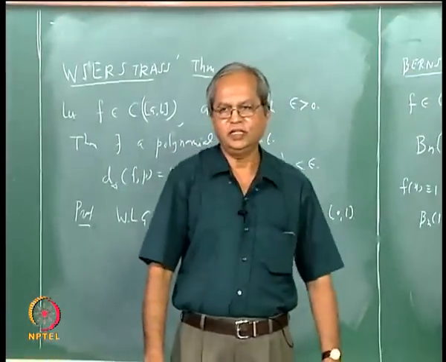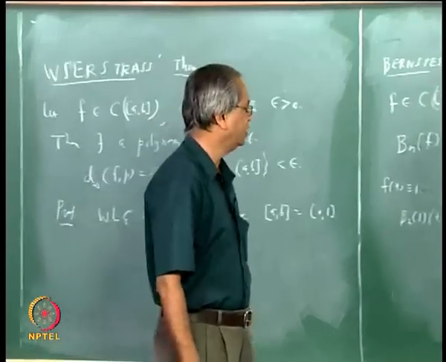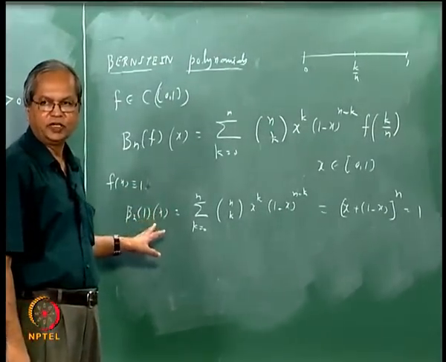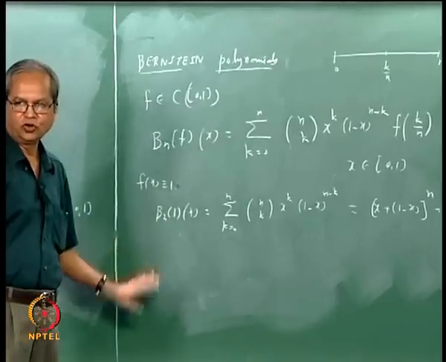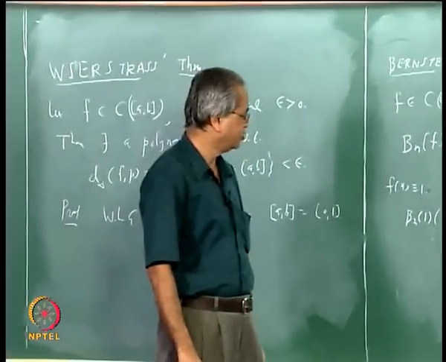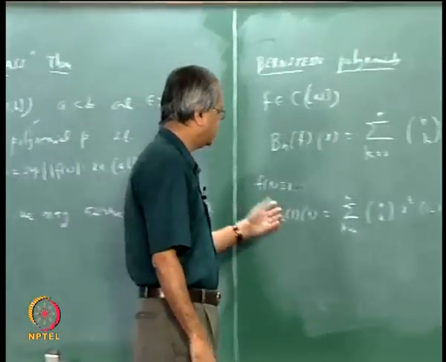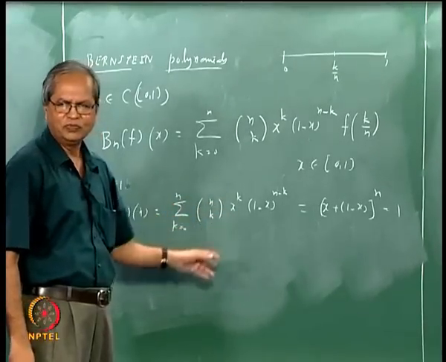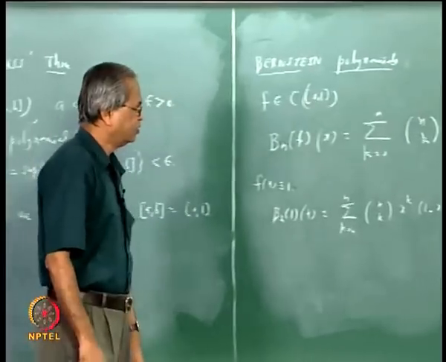And for your own interest, suppose you take f(x) equal to x, or f(x) equal to x square, you can try to calculate on your own what the corresponding Bernstein polynomial is. For things like x, x square, x cube, etc., you need to have some simplification. It will not be as simple as this, but not very difficult also.